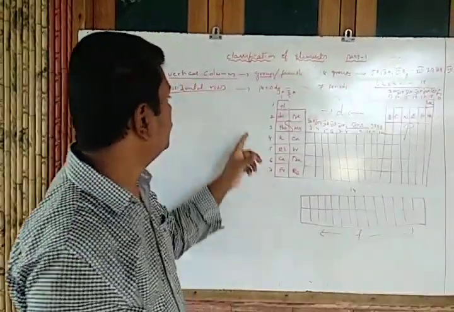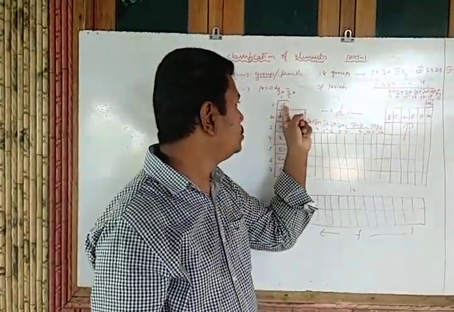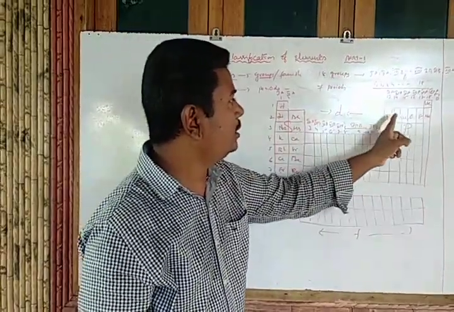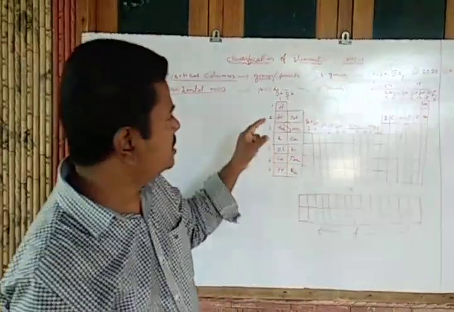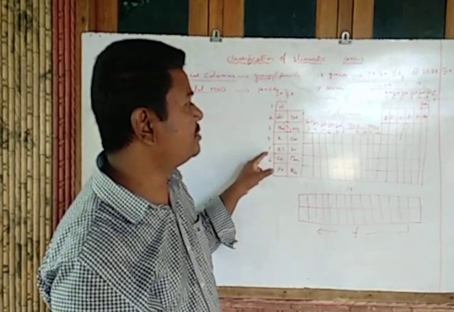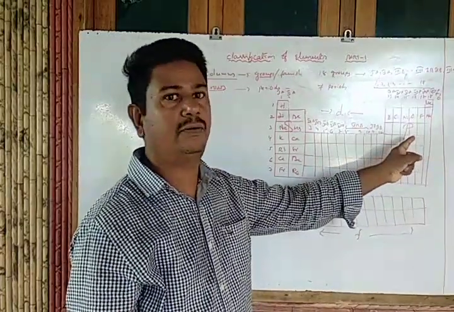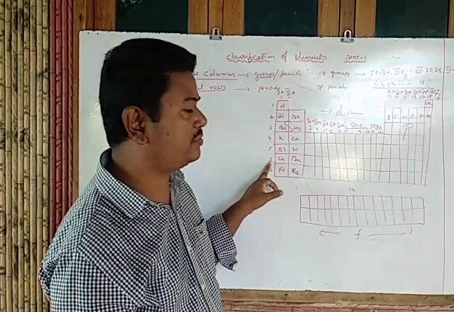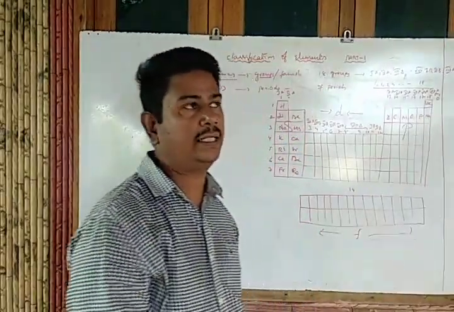Observe here, how many periods? 6 periods. In these periods, how many elements? 2 elements in the first period, and the second and third periods consist of 8 elements each. The fourth and fifth consist of 18, because 2 plus 10 is 12, 12 plus 6 is 18. The sixth consists of 32, and the seventh one is incomplete. That is the classification.